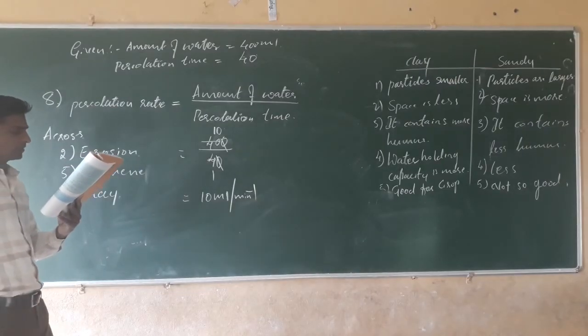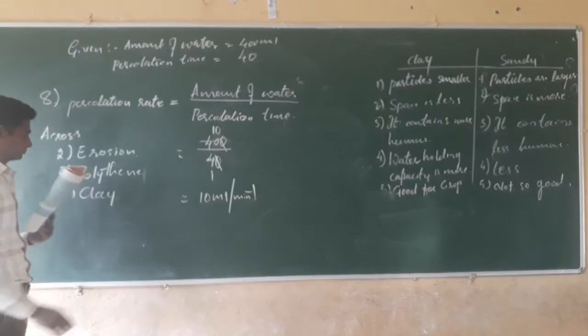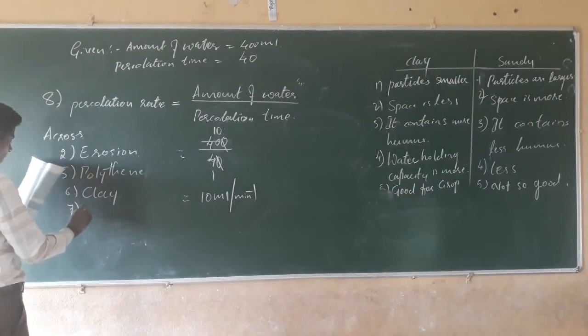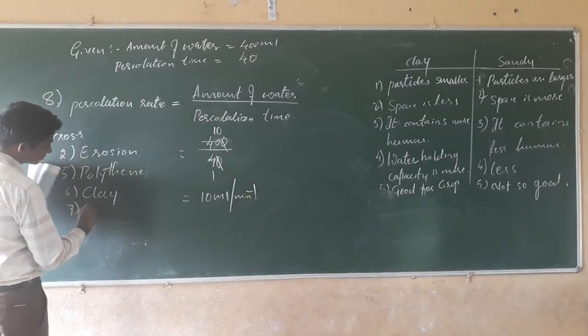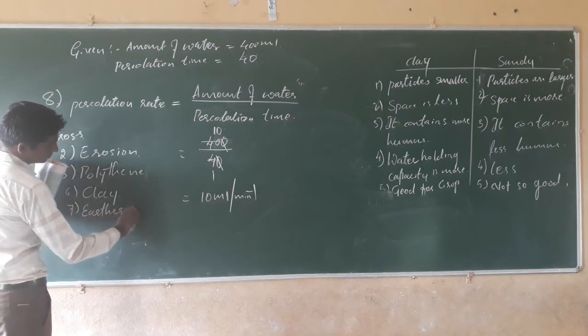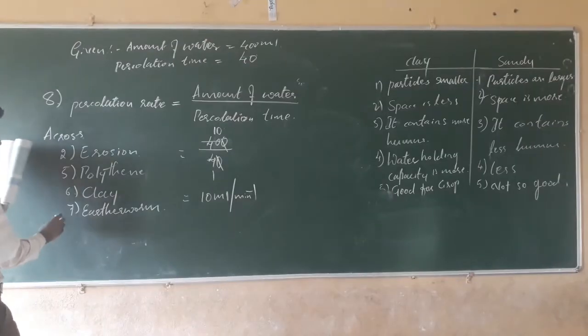Living organisms in the soil. Which one? Earthworm.